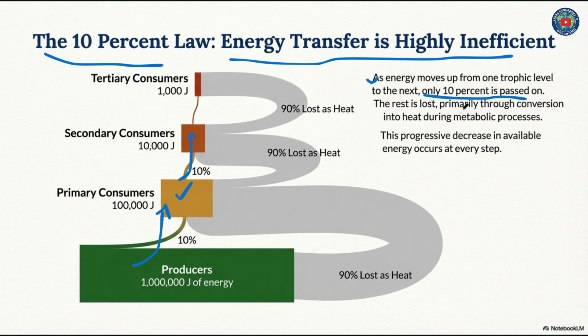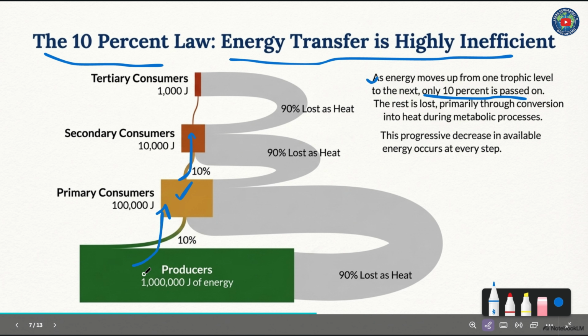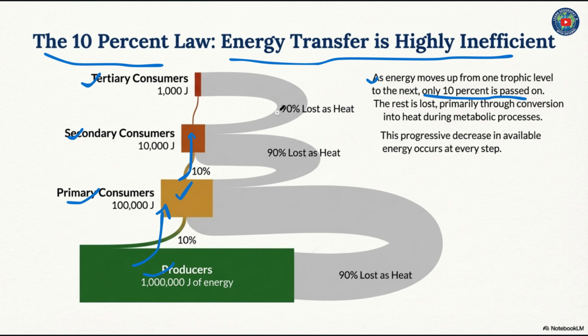The rest is lost primarily through conversion into heat during metabolic processes. This progressive decrease in available energy occurs at every step. This is the producers level, primary consumer, secondary consumer, and tertiary consumers. 90% is lost as heat in every step.